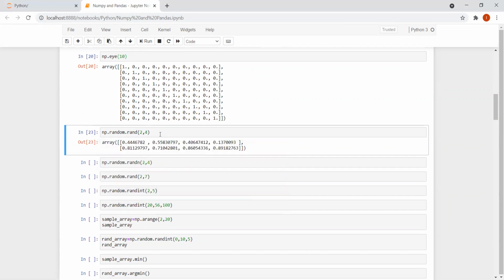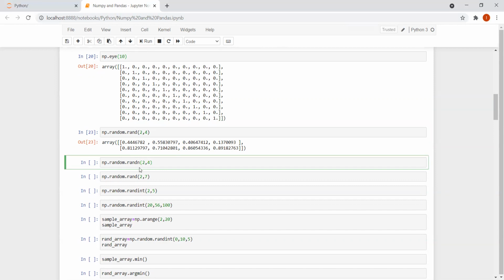So I'm getting 2 rows, 4 columns. So this would be first column, second column, third column, fourth column, and I am getting random numbers from 0 to 1.